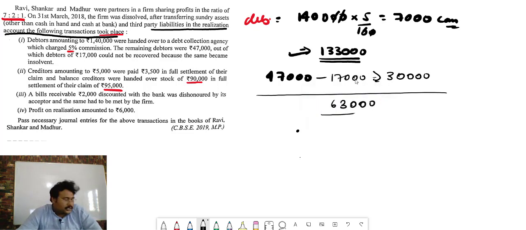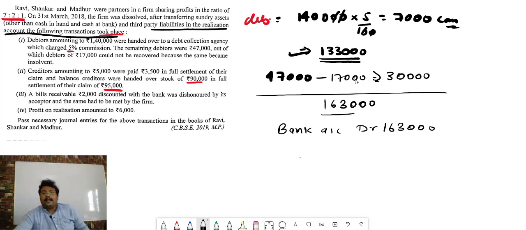1,63,000. Now what thing is coming in the business? Cash. So we will write down bank account debit. Total is coming 1,63,000, and as we know that debtors is closed.